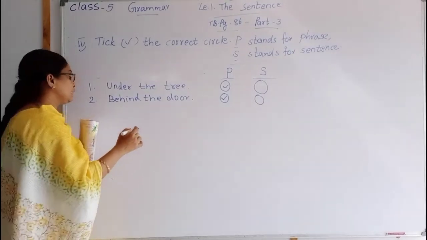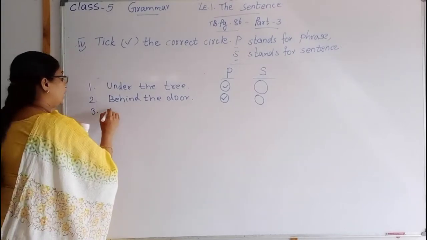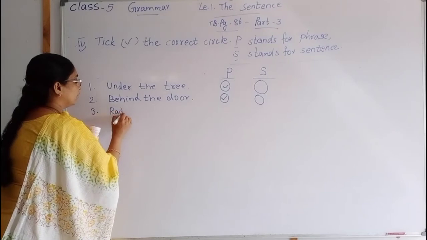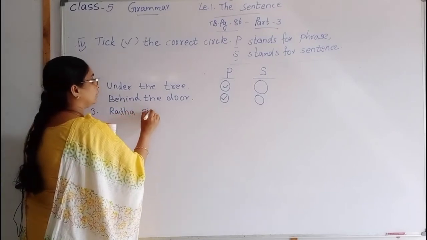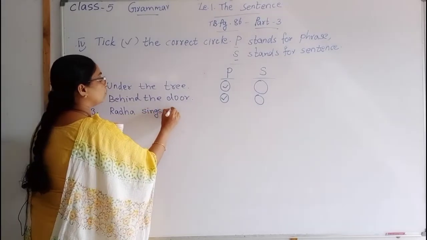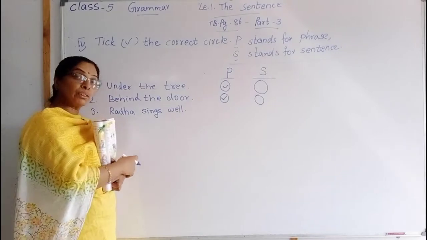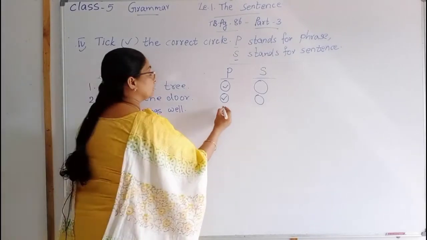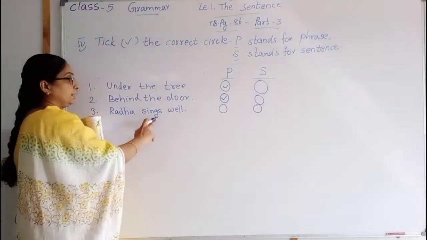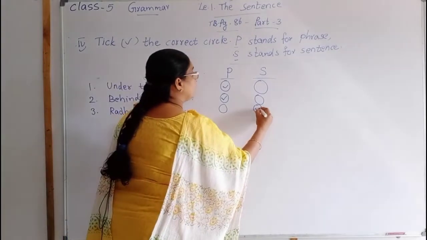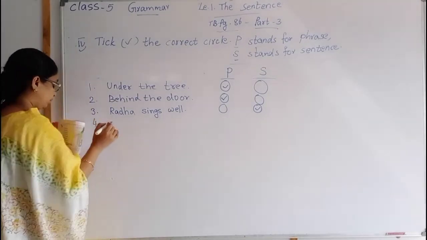Okay. Then next, number 3. Radha sings well. S-I-N-G-S, sings well. Did you understand anything, children? Yes, you got the correct meaning from this sentence. Radha sings well. So that is a sentence. So tick in this circle. The next, number 4.